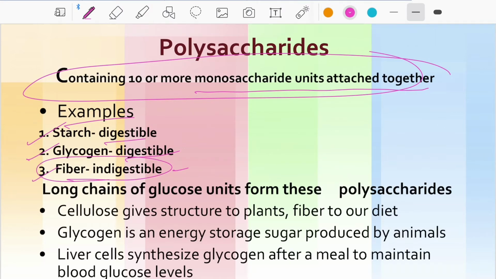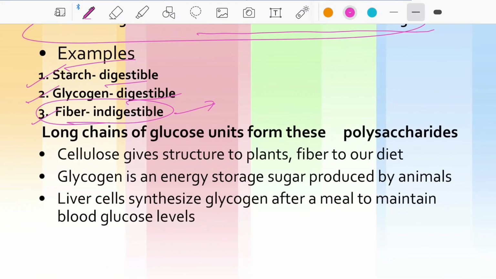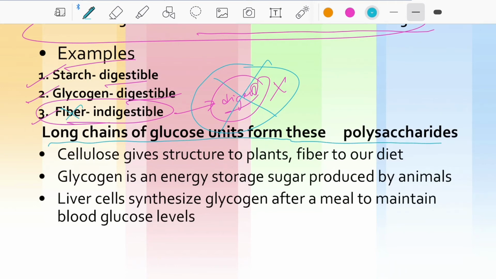Fiber is indigestible. Fiber is used for good bowel movement and defecation processes. When we take in fiber we can't digest it, so it is indigestible. So a long chain of glucose units forms these polysaccharides. Cellulose gives structure to plants, and it is the fiber in our diet.